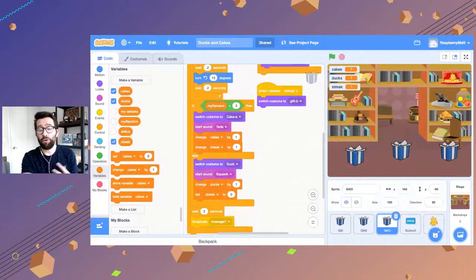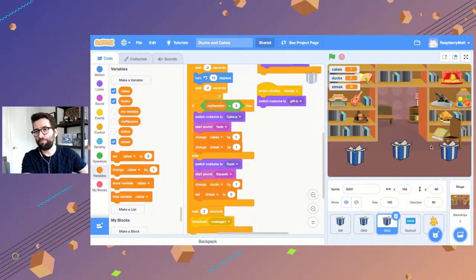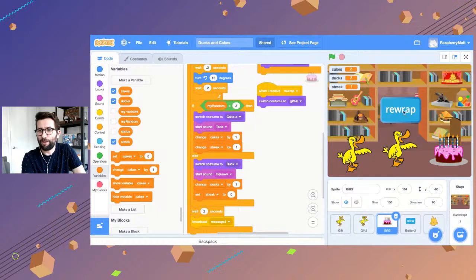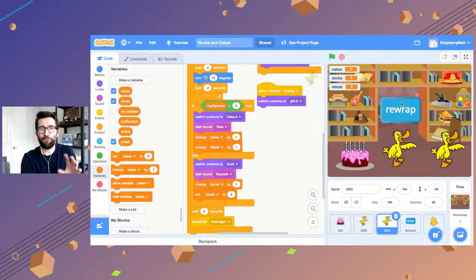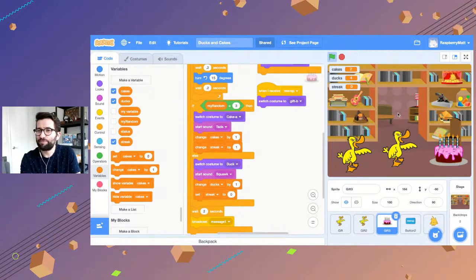Now the condition we're in is, if we can get a cake again, let's see. Nope. Streak goes to 0, and the cake was in the middle. Let's try again. Oh, all right. We're back to a streak of 1. Rewrap the gifts. Come on, cake in the middle. No, streak goes to 0. I at least want to get 2 cakes in a row so that I can prove to you this works, or prove to myself that this works. Let's see.